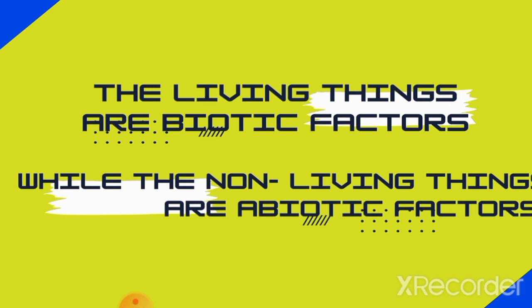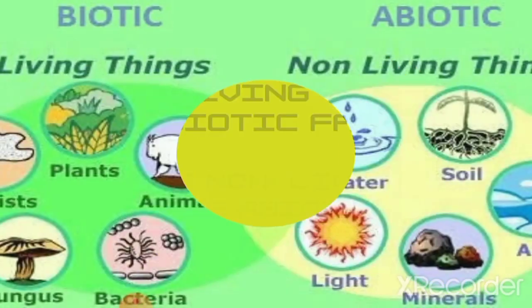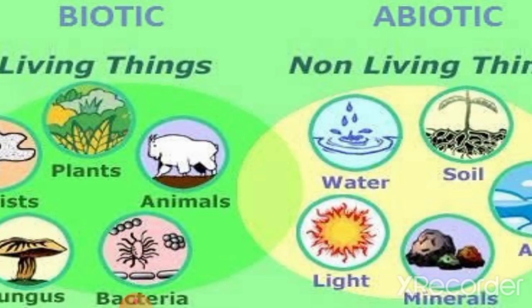The living things found in an ecosystem are called biotic factors, while the non-living things are the abiotic factors. Examples of the living things are protists, animals, plants, fungus, and bacteria, while non-living things include water, soil, light, minerals, and air.